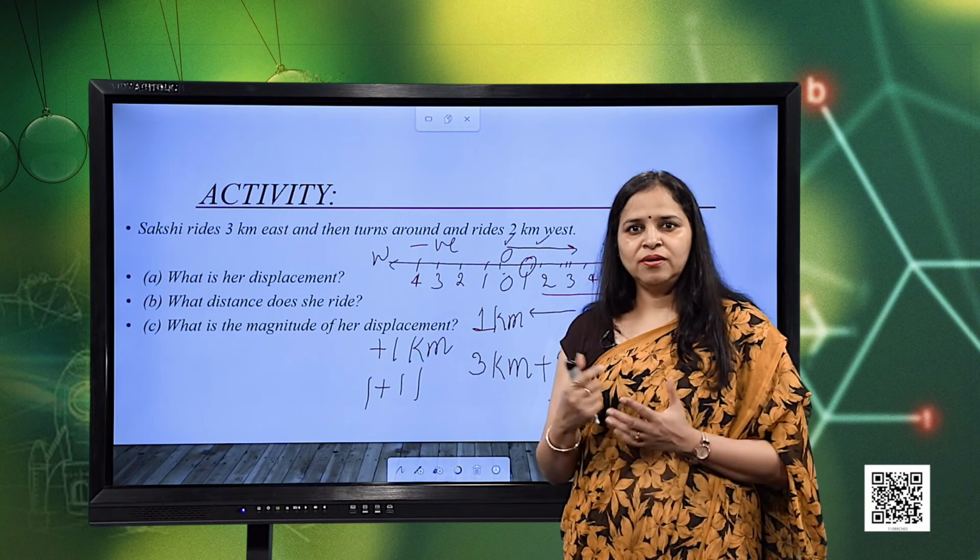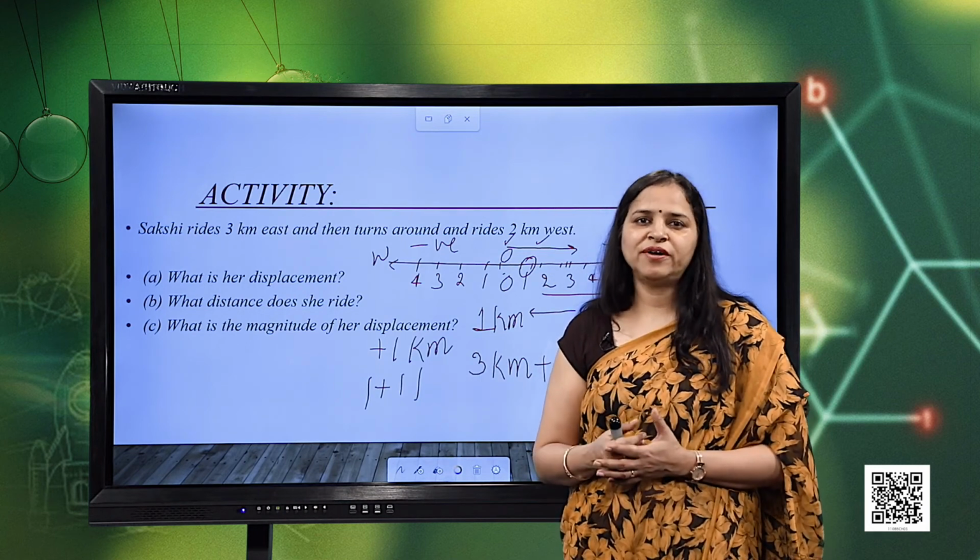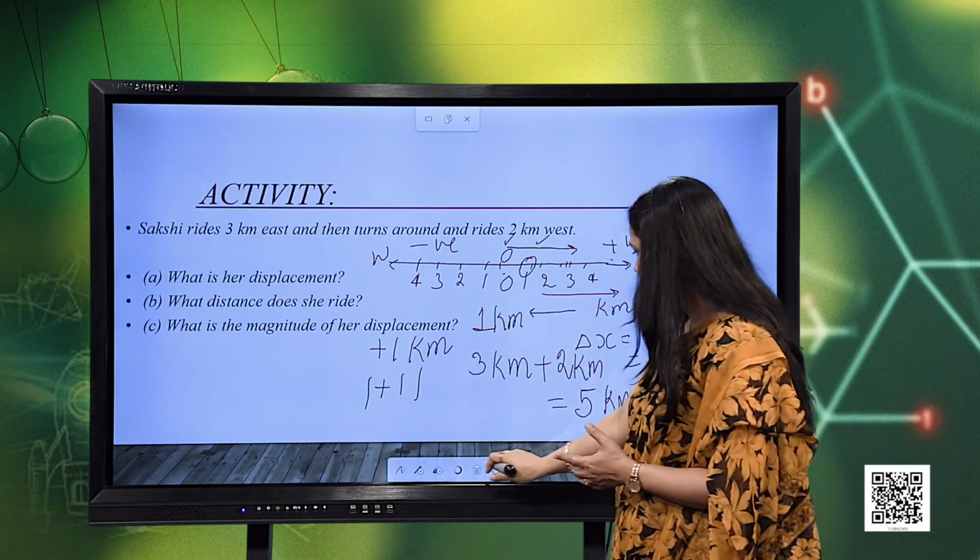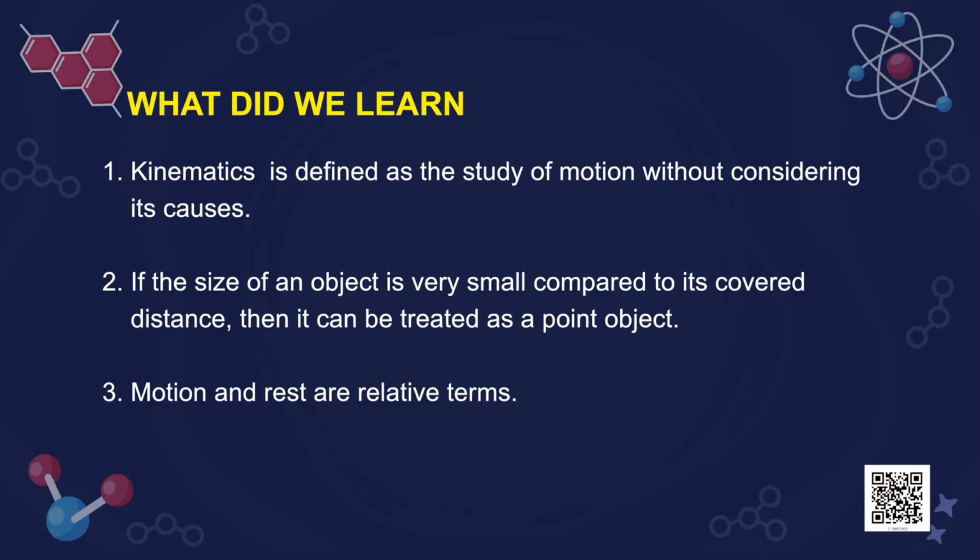Now, let us again recall what we have studied. Kinematics is defined as the study of motion without considering its causes. Next, if the size of an object is very small compared to the distance travelled, then it can be treated as a point object. The third point is that motion and rest are relative terms.